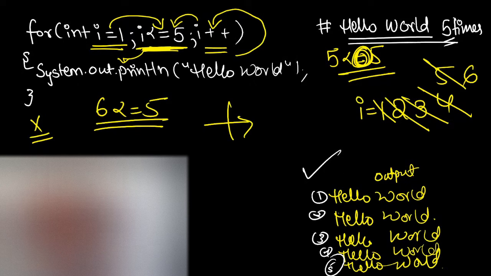So you can see instead of writing system.out.println hello world 5 times, you were able to write within 2 lines only. Okay, so actually I just had to show you in a dry run, so I used this till 5 times, or you can just put 500 times and 500 times hello world will be printed. So that's the beauty of the for loop, that in 2 lines only you can print n number of lines.